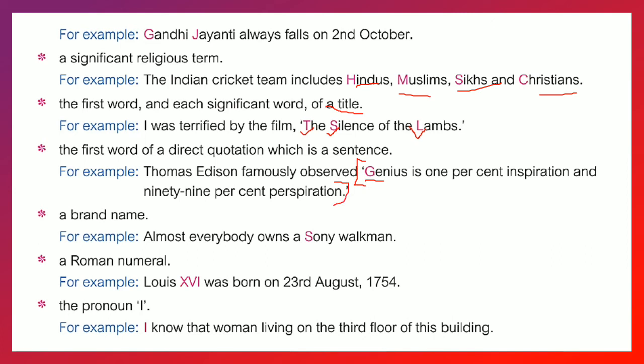A brand name. Here Sony is given, right? So any brand name you are using, Titan, Fast Track, right? Or in shoes Adidas, right? In clothes, CRM, Peter England, any, right? So any brand name is given, first letter will be capital. The Roman numbers here, Louis 16 is given. So 16 in Roman is in capital.